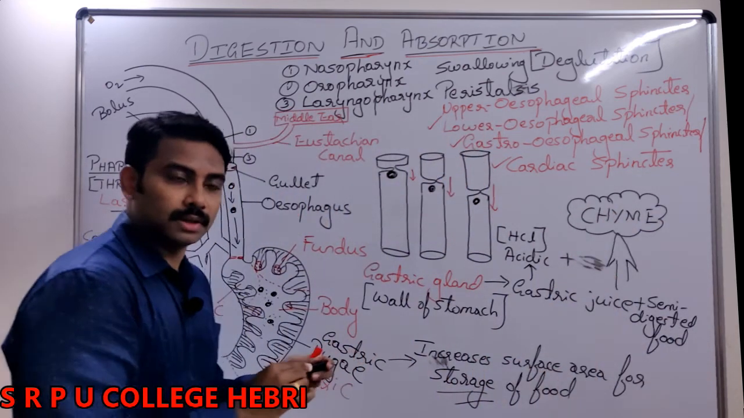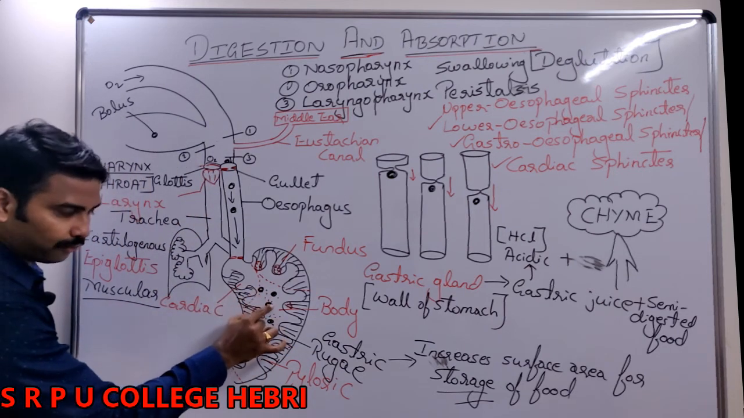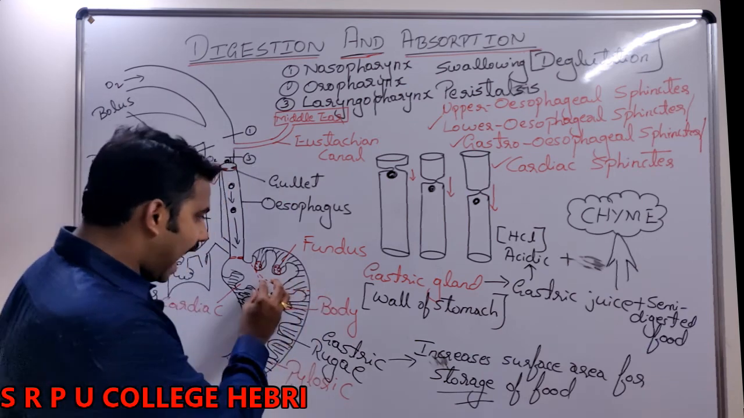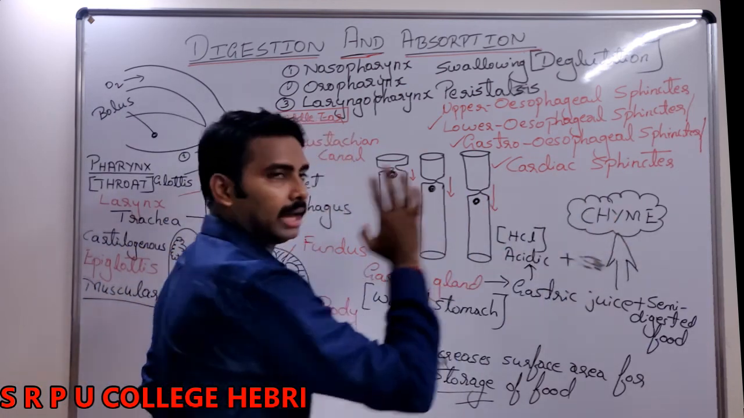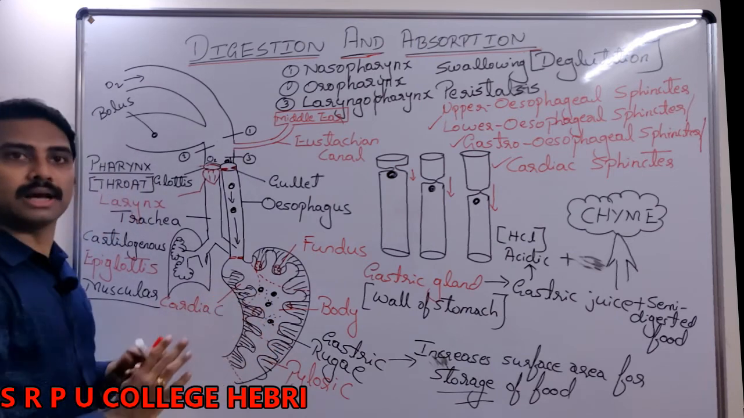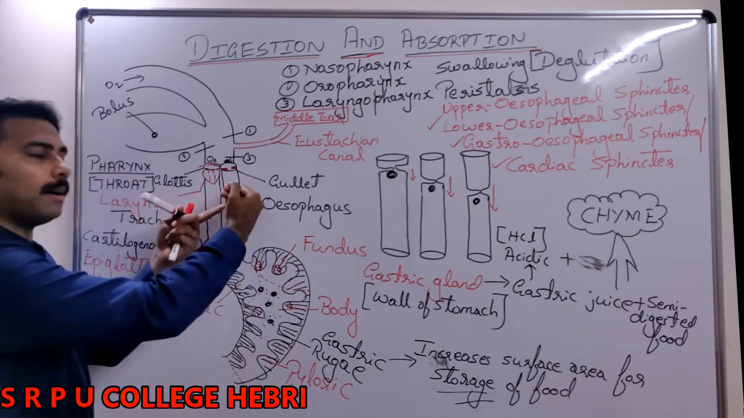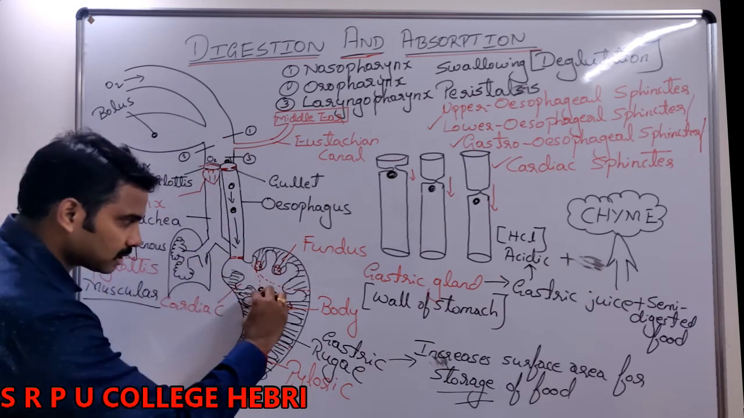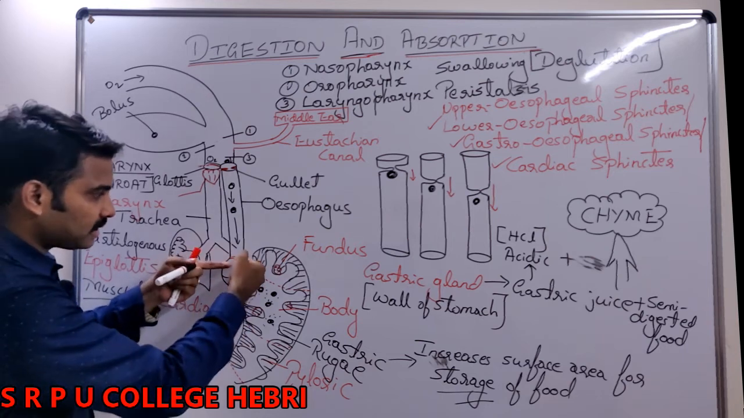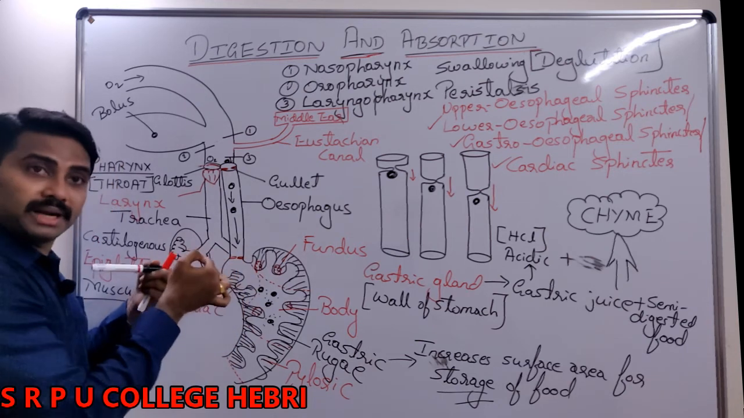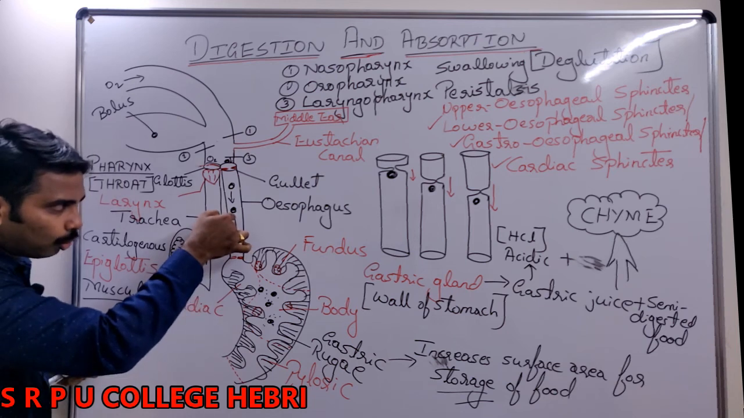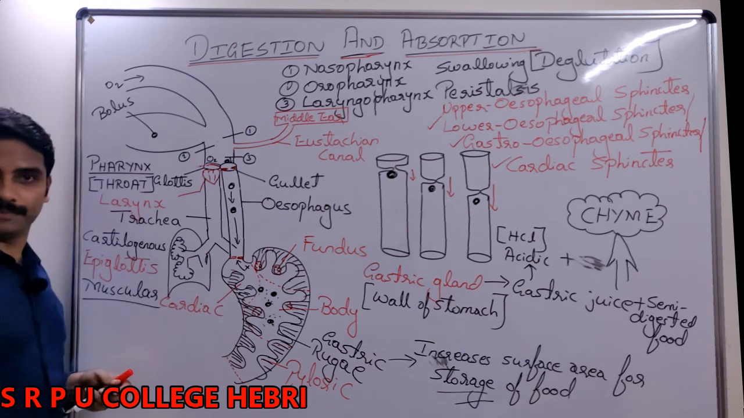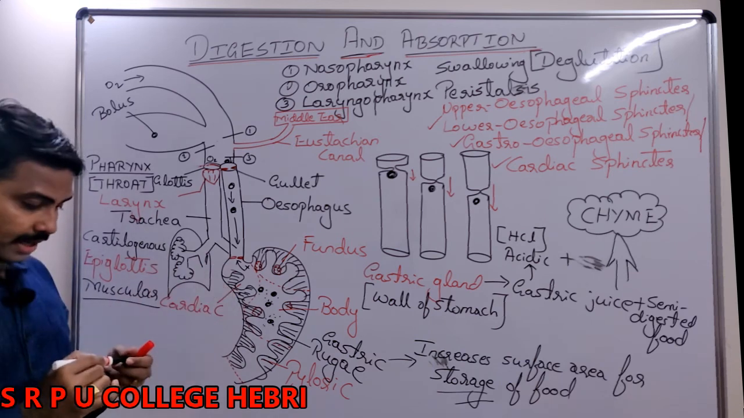What is chyme? Semi-digested food mixes with gastric juice to form an acidic content called chyme. Will this chyme come out? No. When I bend down, when I do yoga, will this chyme come out? No, because in our case the cardiac sphincter is very well developed. It allows only one way movement and prevents what? Backflow. Is that clear? That is the job of cardiac sphincter.